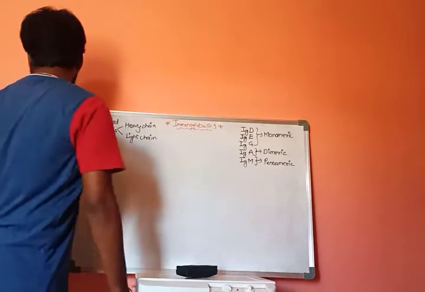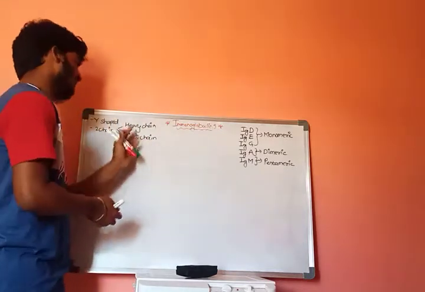One is the heavy chain, and the other one is the light chain.